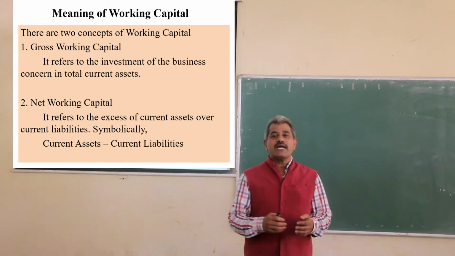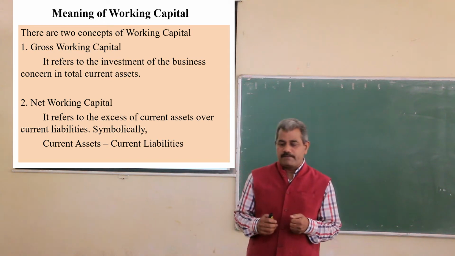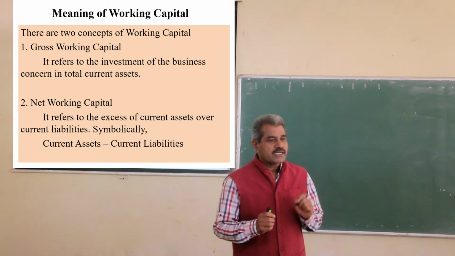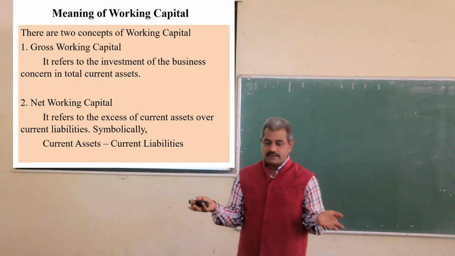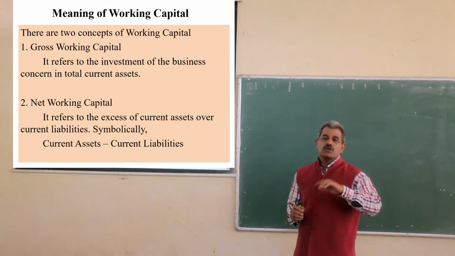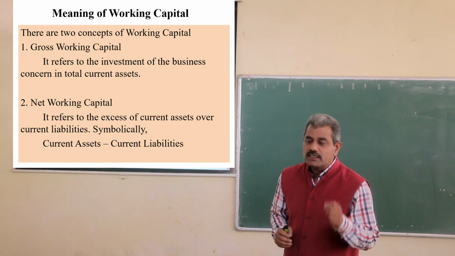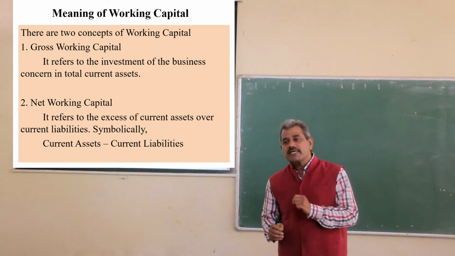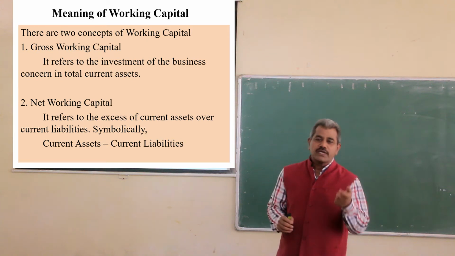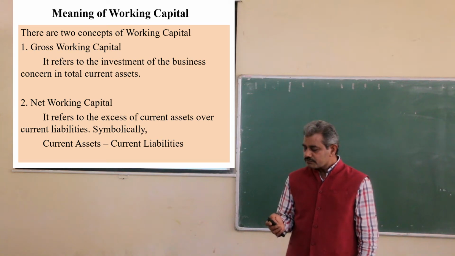Now we will see what is meant by working capital. There are two concepts in working capital. One is gross working capital. Gross working capital means total current assets. The amount invested in total current assets is gross working capital. And the second concept is net working capital. Net working capital means current assets minus current liabilities, or you can say excess of current assets over current liabilities.